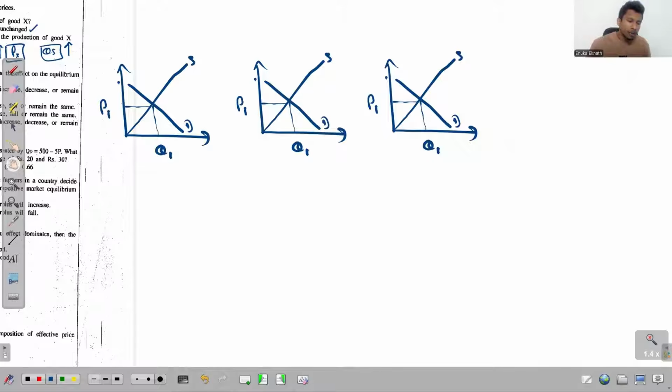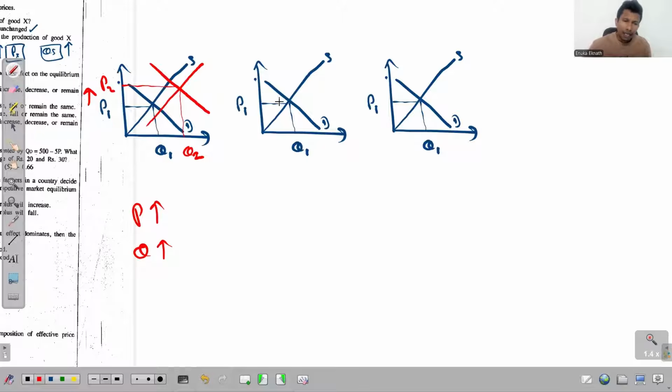Okay, in the first diagram, let me just take the demand increases significantly, but supply increases by a very small amount, right? Insignificantly. So what will happen to the price? Price will increase, and what will happen to the quantity demanded? Quantity demanded will also increase. So price increases, QD, or the market quantity also increases.